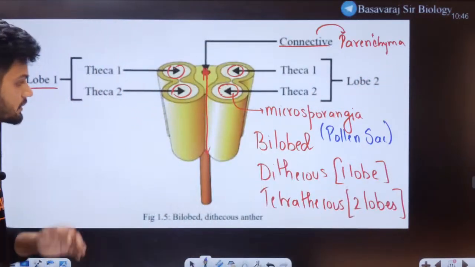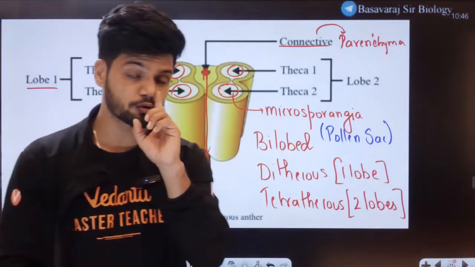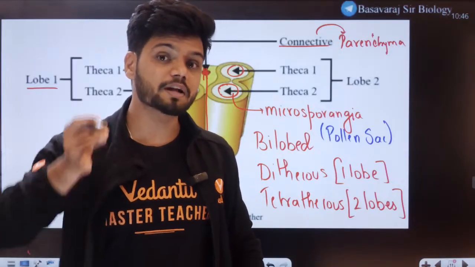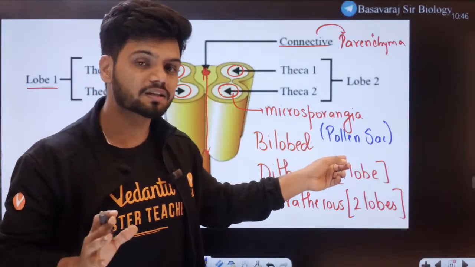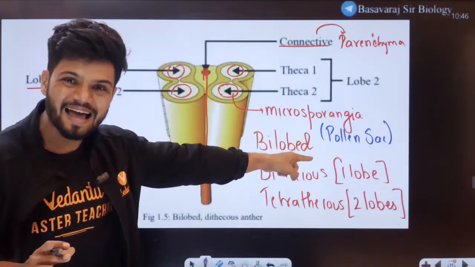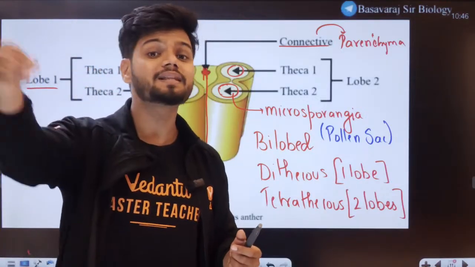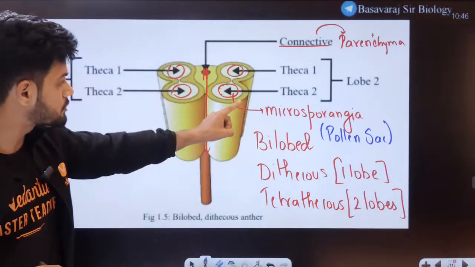So please remember this. If someone asks you in examination, there are no pollen grains here. Pollen grains will be present only in a mature anther. This is immature, so the immature anther will have microsporangia, also called pollen sac. It is a sac. Inside this sac, there will be pollen grains later on. So here we have microsporangia.